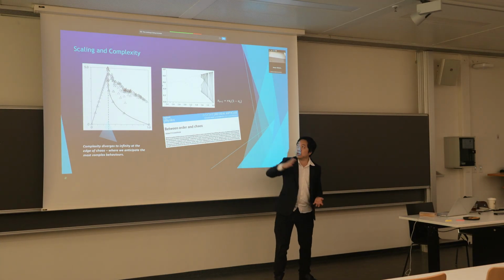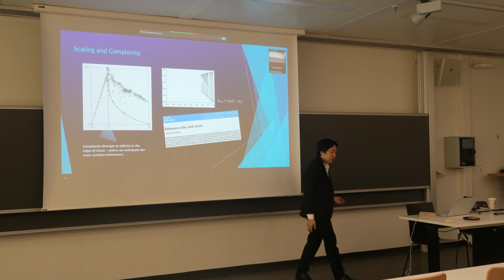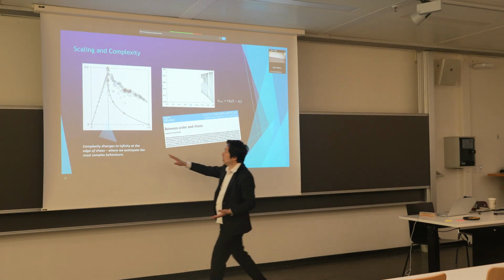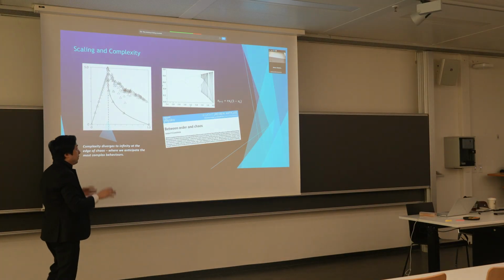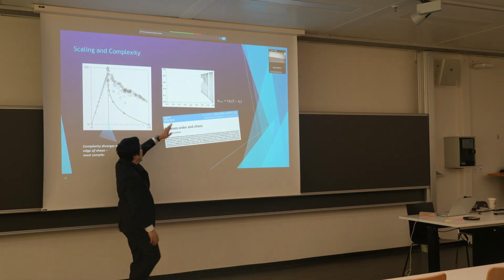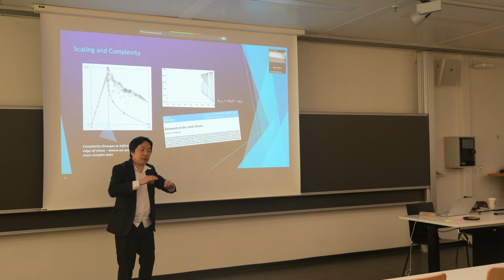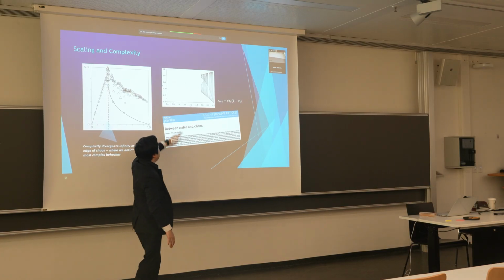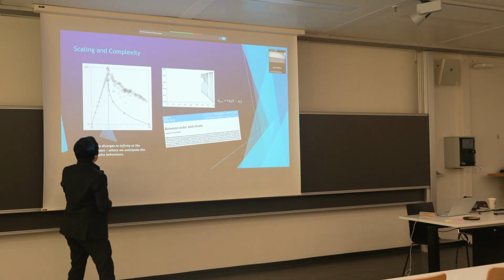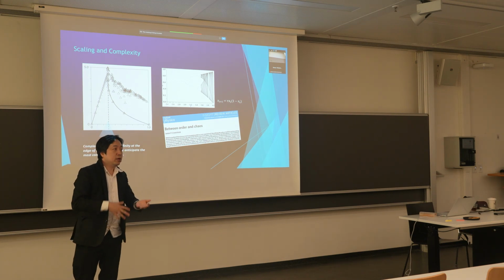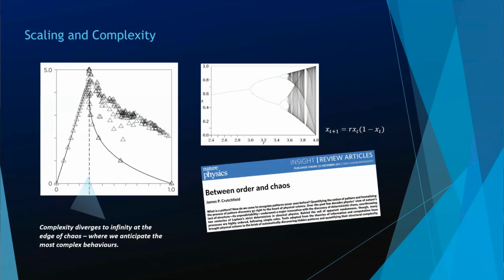And so what Crutchfield did was he took various possible discretizations, so he would bin the x_t into various discrete steps, and in general, this behavior emerges regardless of how we choose to bin the system. The basic idea with this dynamical system is if this R value is sufficiently small, then the long-term stationary behavior is that it just converges to a steady state. And so it has a particular equilibrium state. And when that's the case, then the amount of memory we need to communicate is basically zero, because it's going to be in that state the whole time. So we don't need to know anything about the past to know that it's still going to be in that state. But as we continue and raise the R value, then you get this period doubling behavior.